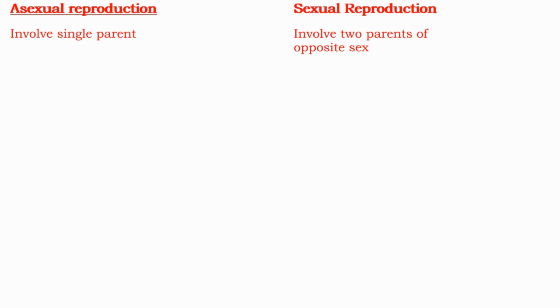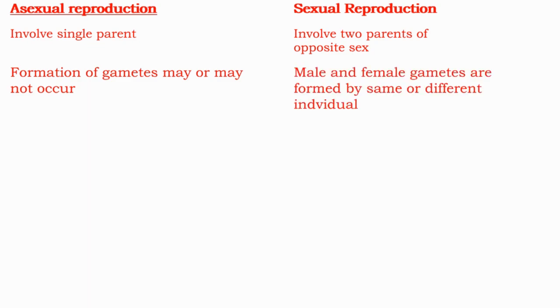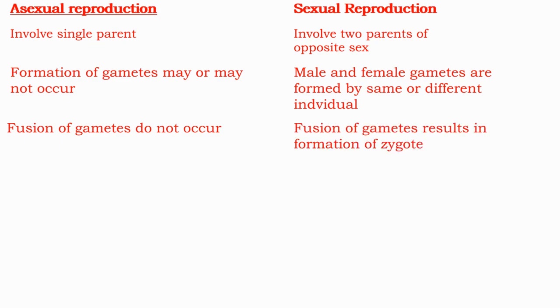In asexual reproduction, formation of gametes may or may not occur, whereas in sexual reproduction, male and female gametes are formed by the same or different individuals. In the asexual mode of reproduction, fusion of gametes does not occur, whereas in the sexual mode, fusion of gametes results in